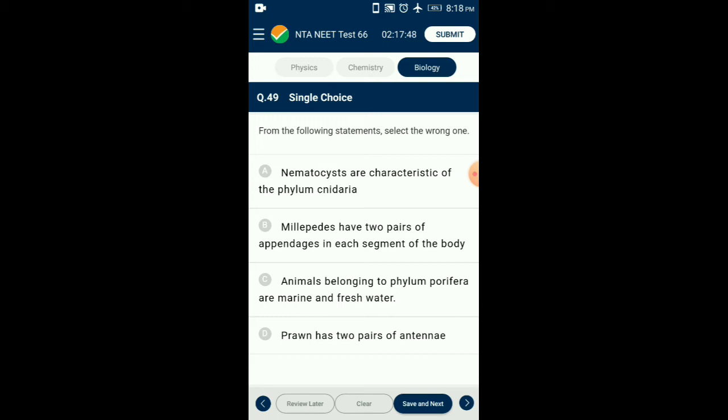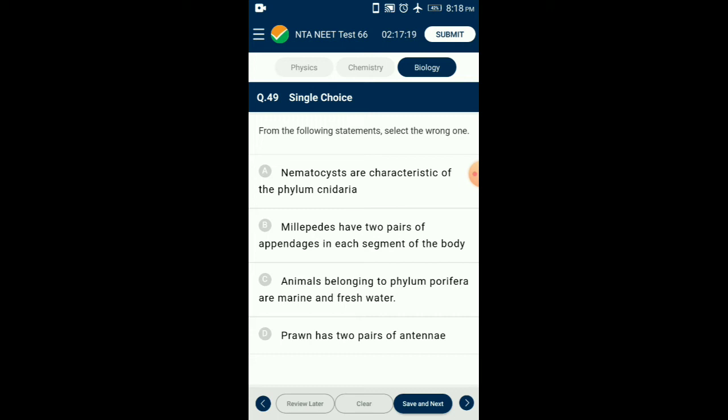Prawn has one pair of antennae, one on either side, just below the antennules. They are sensory, excretory, and balancing in function. Antennules are attached on either side below the base of the eye stalks. They are tactile in function. Nematocysts are present in nidoblasts that act as organs of offense and defense.